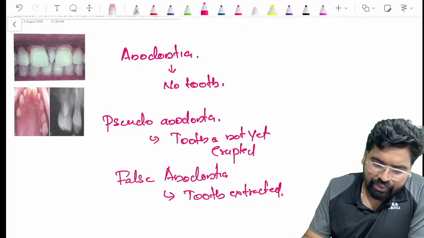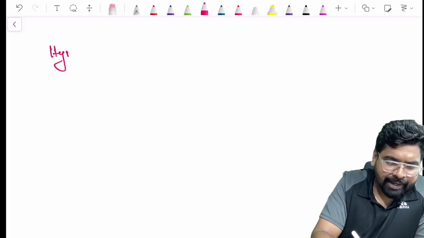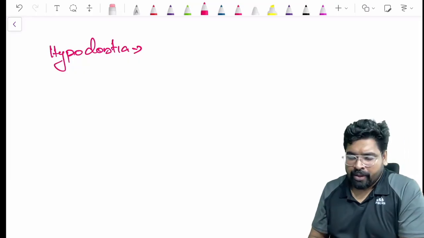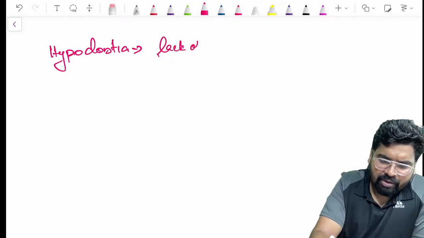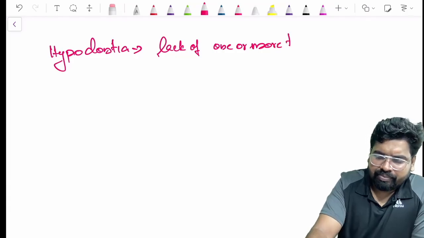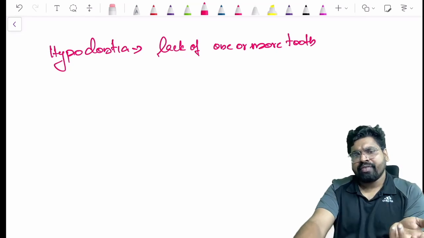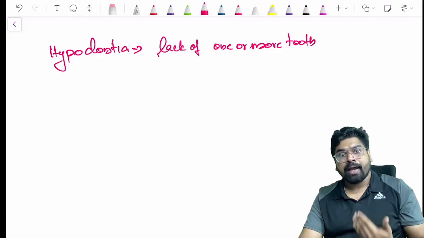Now, do you know the term hypodontia? If the person is lacking one or more teeth, we call the term hypodontia.